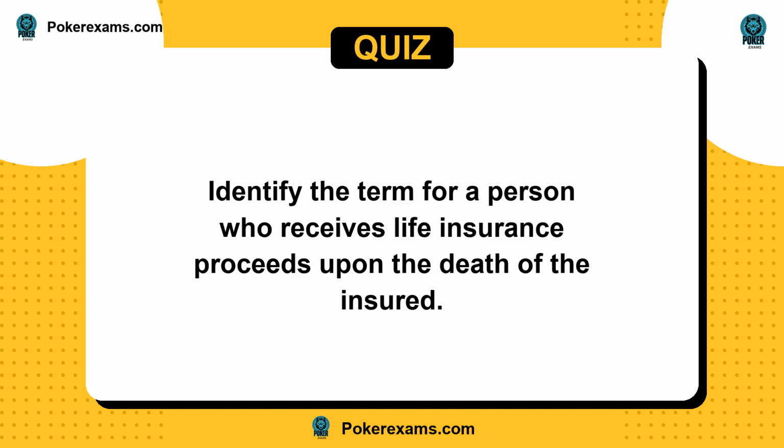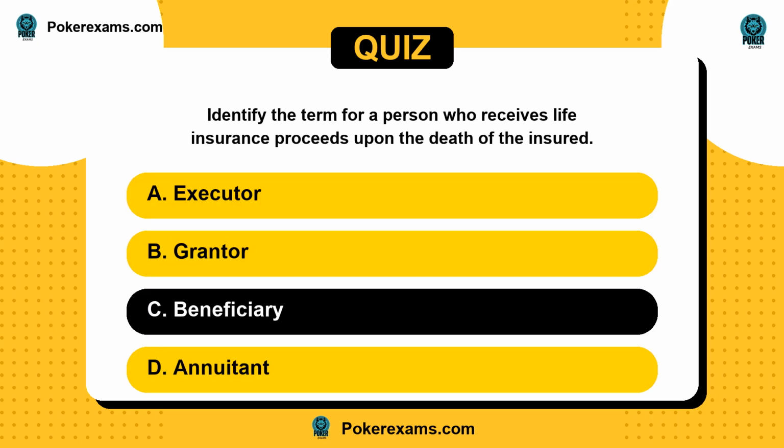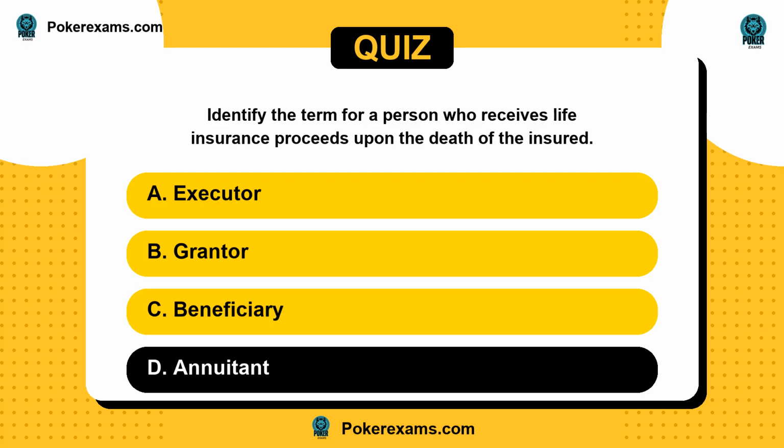Next question. Identify the term for a person who receives life insurance proceeds upon the death of the insured. Is it A, executor? Or B, grantor? C, beneficiary? Or D, annuitant?